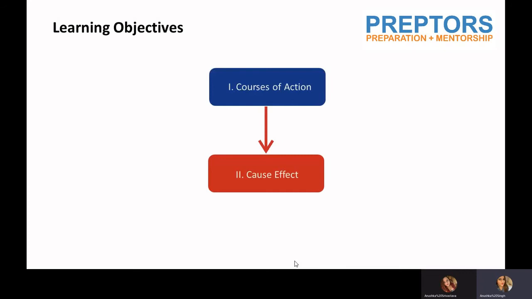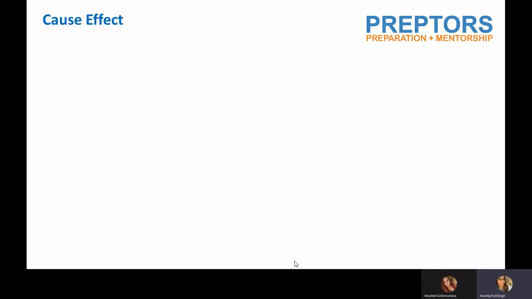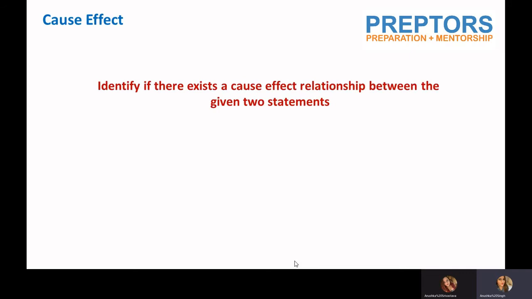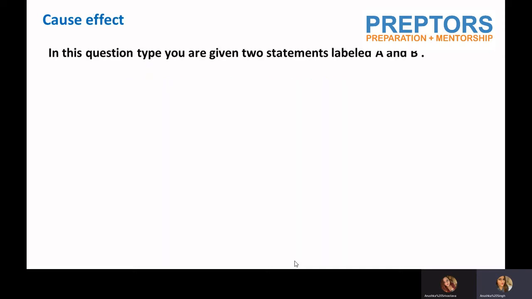Now we move to cause and effect. As you know, we need to identify the cause and effect relationship between the given two statements. So we have two statements given, and in these two statements, you have to find out whether they are related or not, and if they are related, then the cause and effect relationship. So we will have two statements given, statement A and statement B.